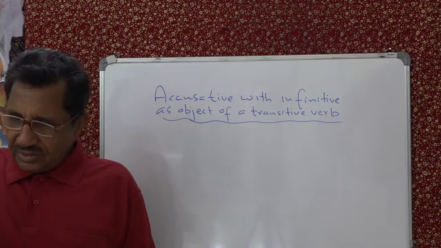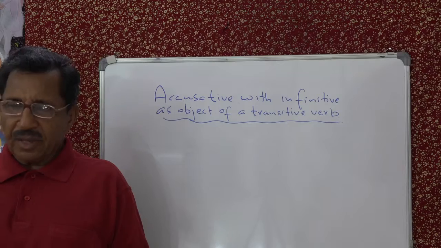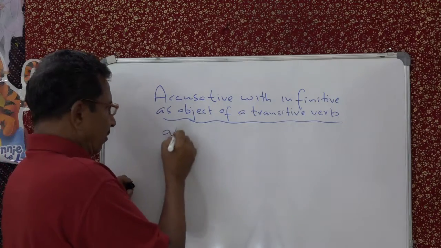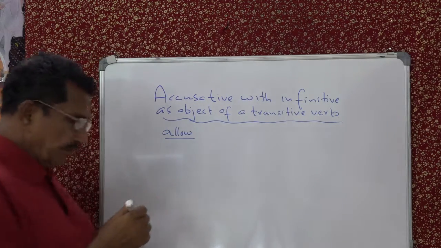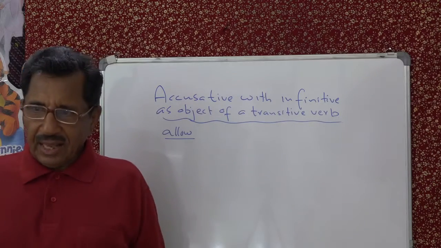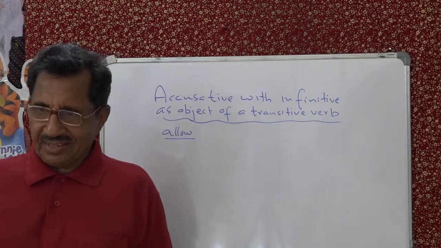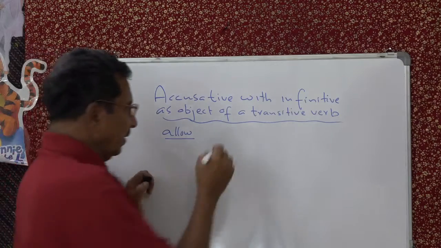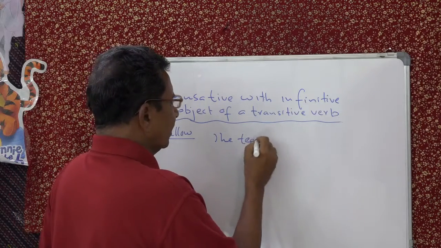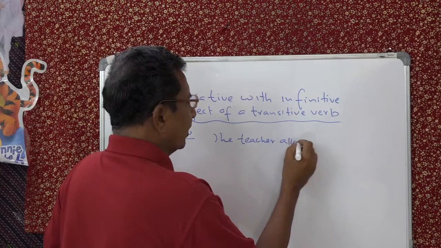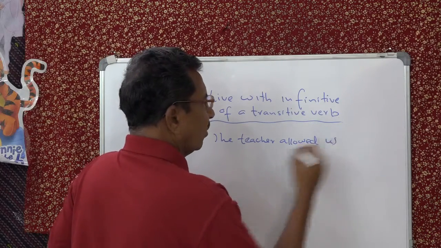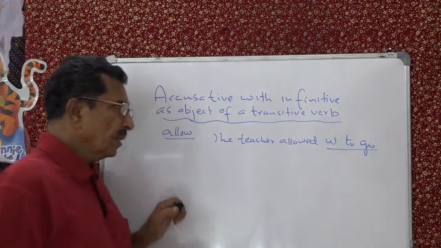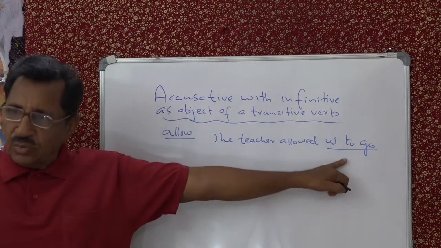Now first I will give you five or six examples where you use accusative with to. Advise is one. Another I will say, allow. See that? What will you say? The teacher allowed us to go for a picnic. See that? The teacher allowed us. Object. The teacher allowed us to go. See that this is accusative with the infinitive where you are using to.